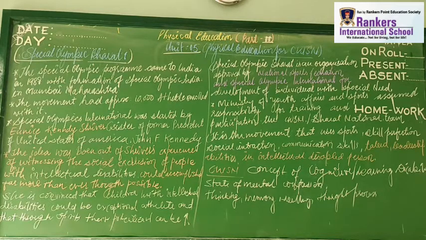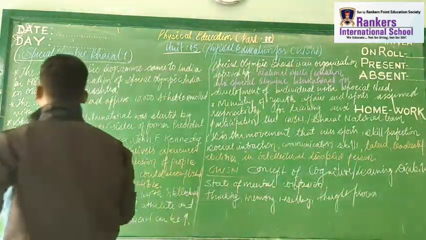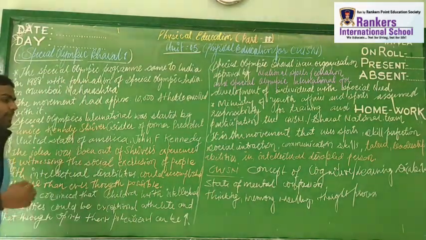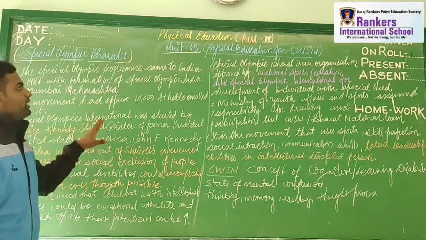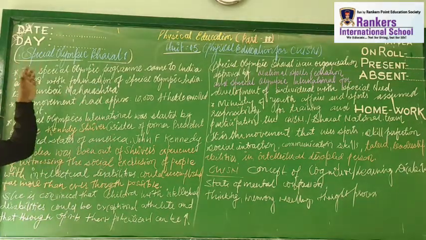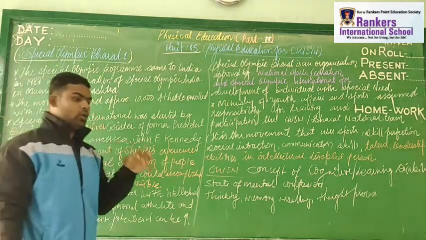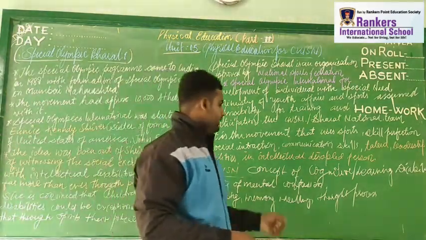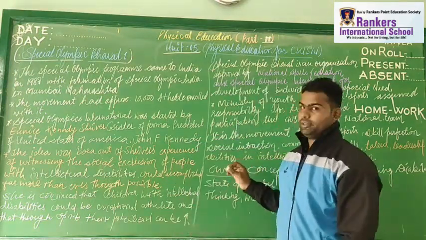It is majorly concerned with children with intellectual disability, children who have a problem with thinking, remembering and memorizing. So let's come to physical education, and we are going to start the topic Special Olympic Bharat. Before it, I hope you have understood the concept of cognitive or learning or intellectual disability.